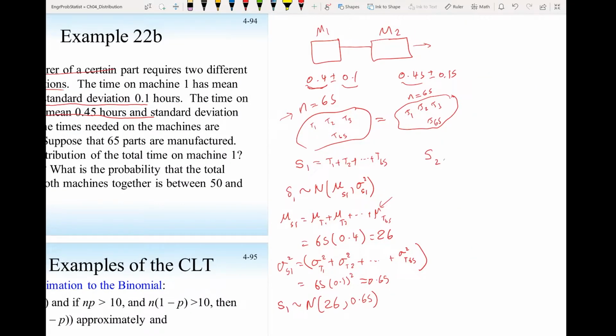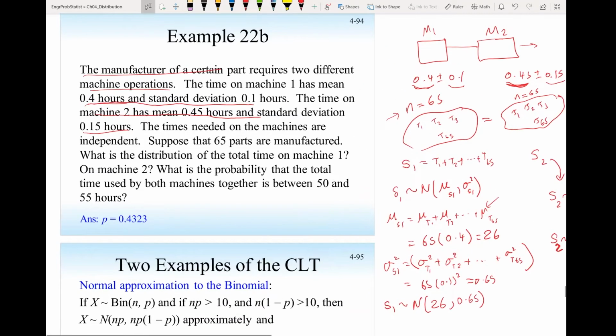And I can do the same thing for machine 2. S2 is the sum of all the times to produce 65 parts. So S2, the total time, will follow a normal distribution with mean 65 times 0.45 and a variance equal to 65 times the square of the standard deviation, 0.15 squared. And this S2 will be a normal distribution with mean 29.25 hours and variance 1.4625. And this is the distribution: for machine 1, it is this one. For machine 2, it's this one.